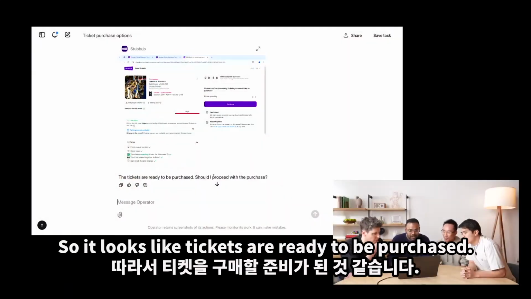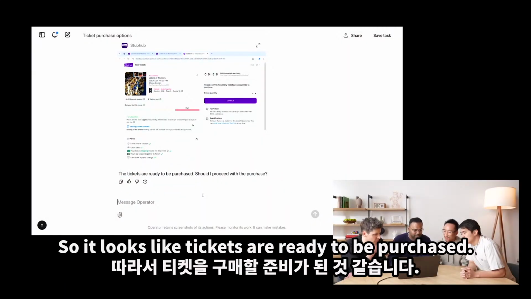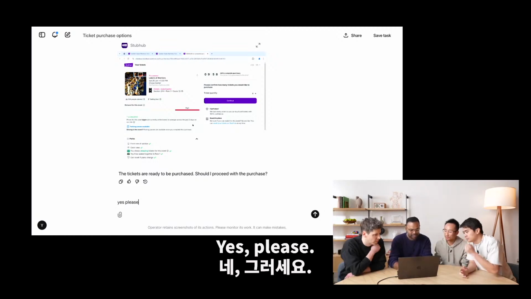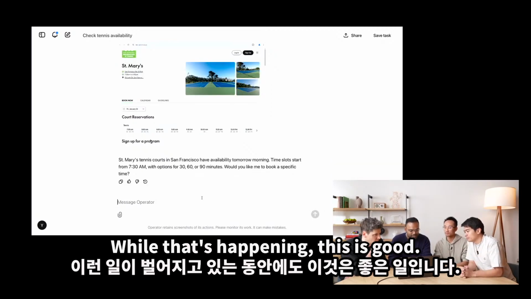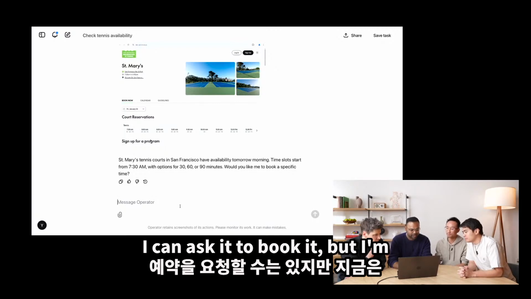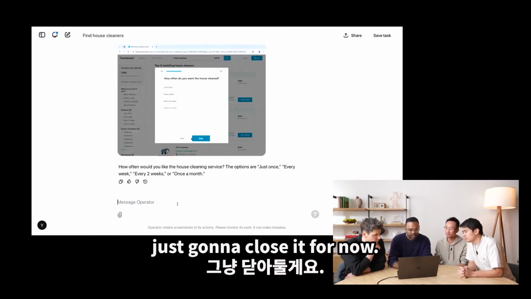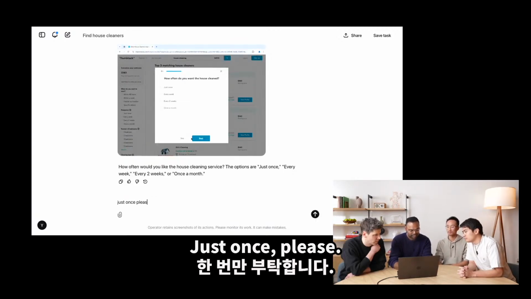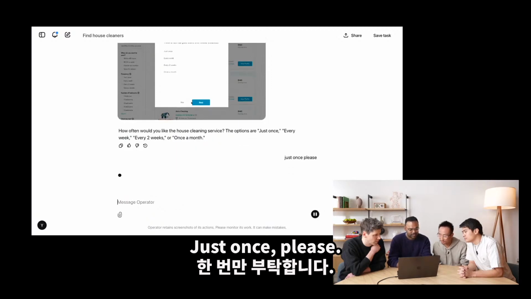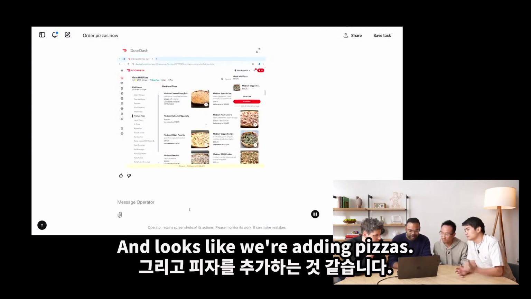Okay. So looks like tickets are ready to be purchased. Yes, please. Okay. Well, that's happening. This is good. I can ask it to book it, but I'm just going to close it for now. Oh, just once, please. We'll continue. And looks like we're adding pizzas.